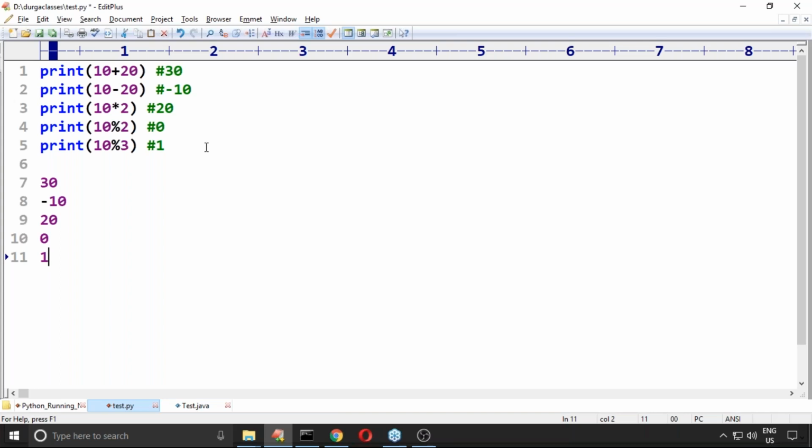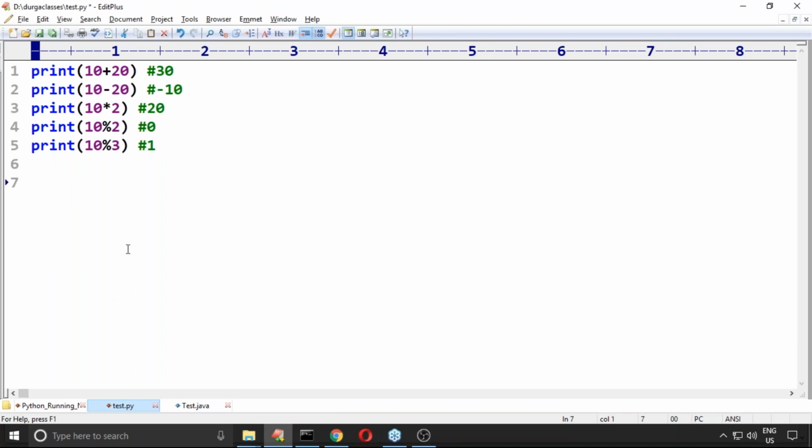Do you have any doubt up to this? Clear up to this? Don't ask us, sir, how 10 plus 20 would be 30, or how 10 minus 20 would be minus 10. Don't ask such types of doubts. If you are having such doubts, you have to study LKG or UKG again. Recommended. Clear, right? Respond. Can I go to the next one? Don't be silent. Listen carefully.